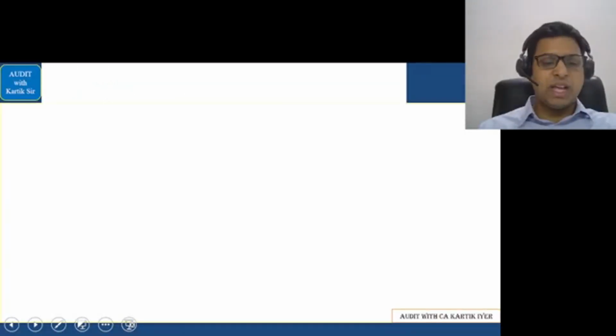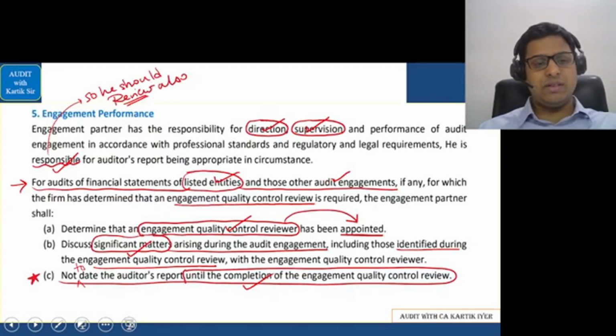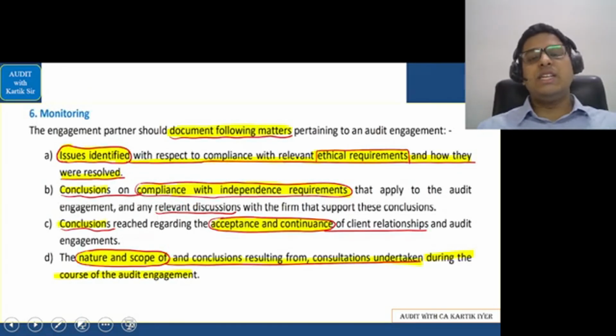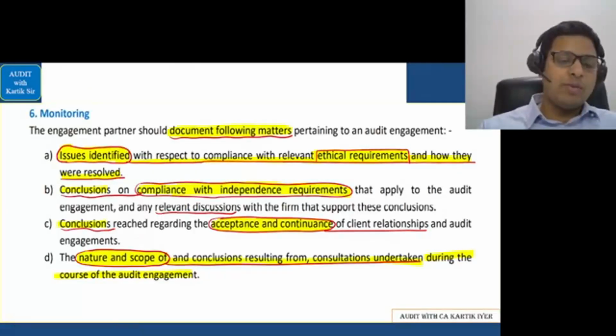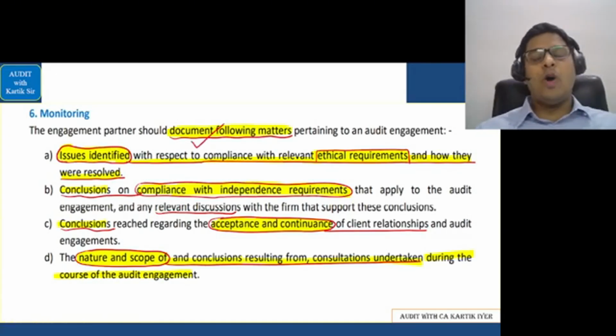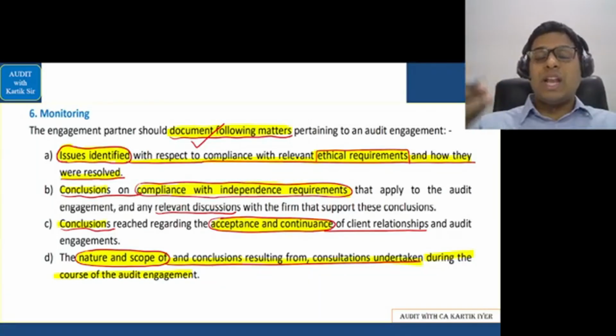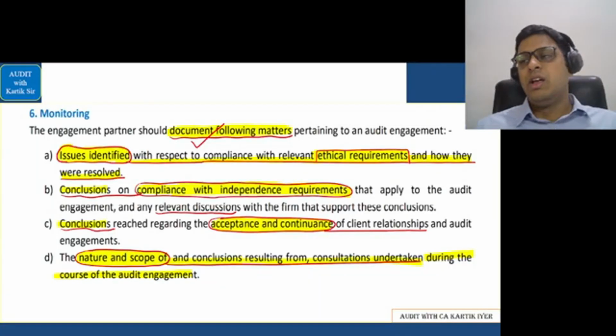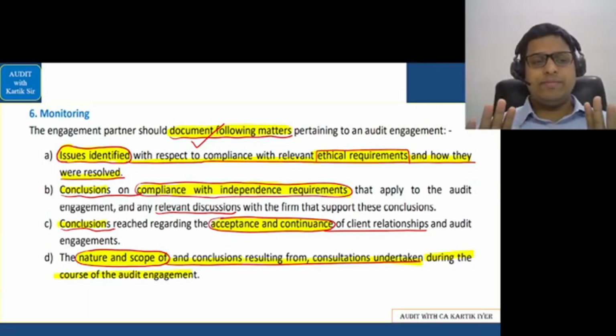Let's see further in this. There are other points too. In this part, the last point is monitoring. In monitoring, we have to document a few things. Monitoring basically means that we should ensure that all the important matters in relation to our auditing work are properly recorded, and we should keep on monitoring it so that the next time we face the same client or some other client, we are ensuring that the work is done in a much better manner.